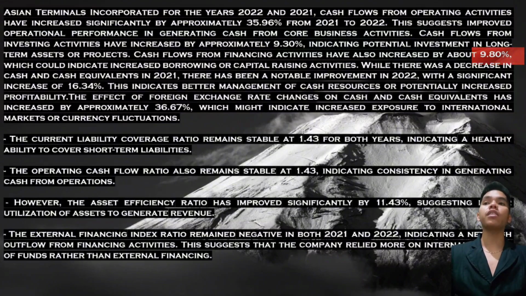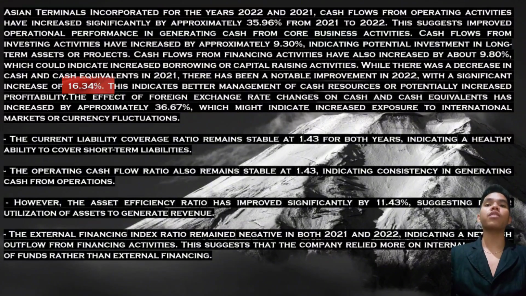While there was a decrease in cash and cash equivalents in 2021, there has been a notable improvement in 2022 with a significant increase of 16.34%. This indicates better management of cash resources or potentially increased profitability.